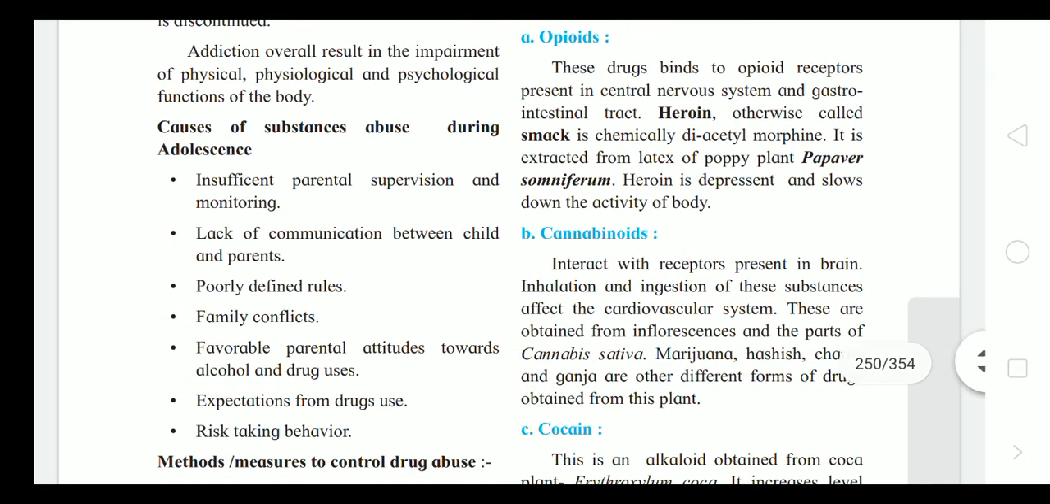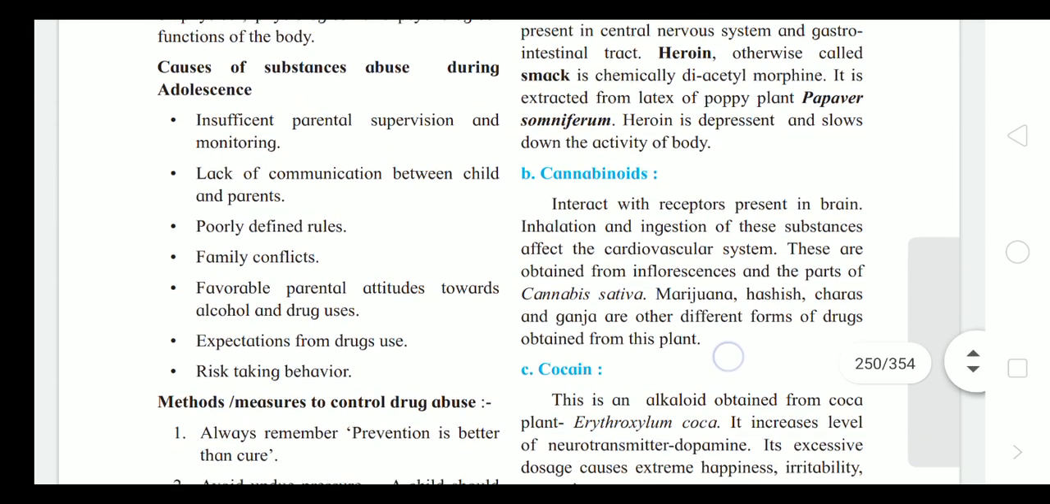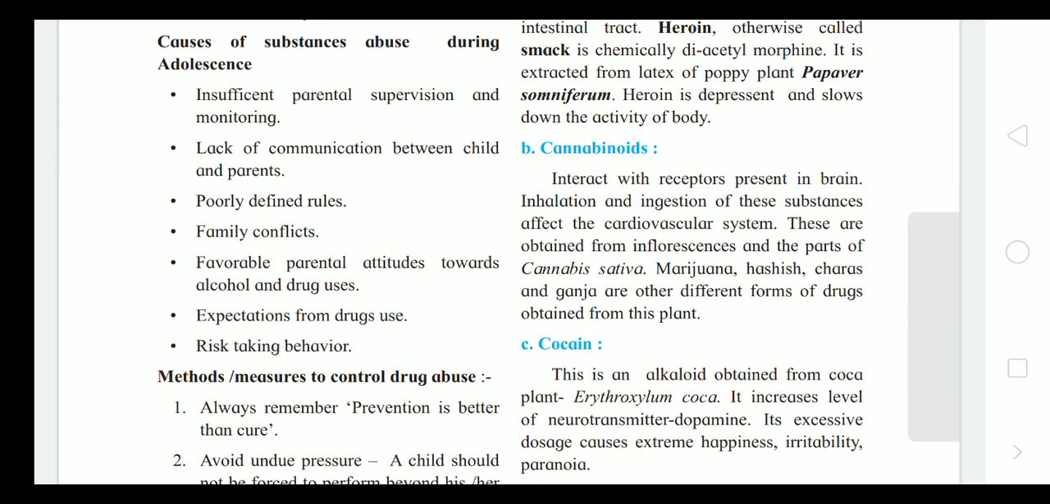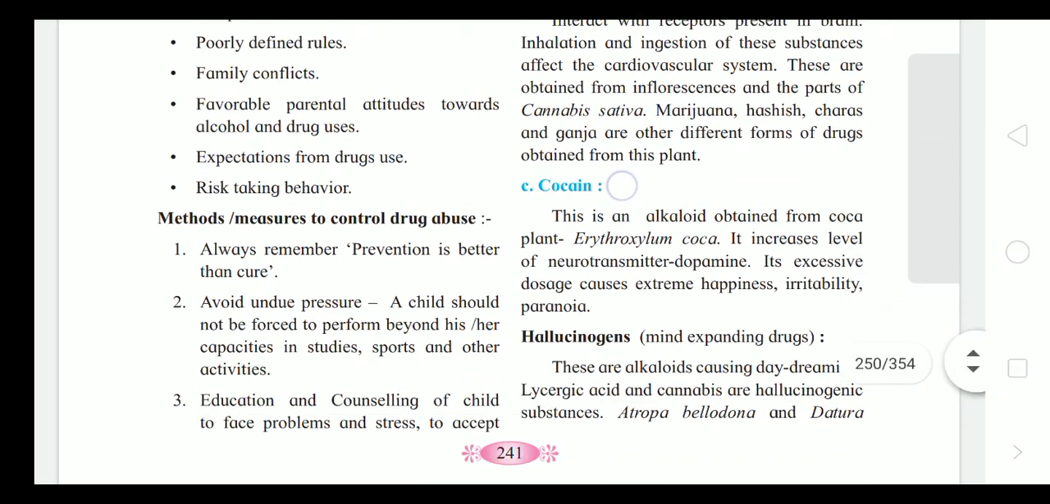Addiction overall results in impairment of physiological and psychological functions of the body. Causes of abuse during adolescence: insufficient parental supervision, lack of communication with the parents, poorly defined rules, family conflicts, favorable parental attitudes towards alcohol and drugs, expectations from drug use, and risk taking behavior.